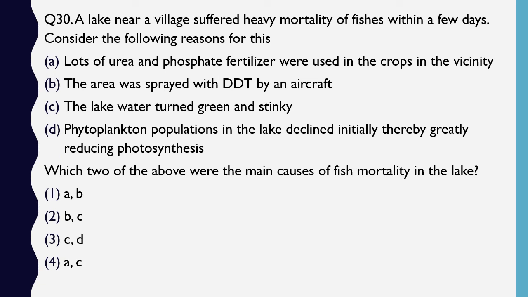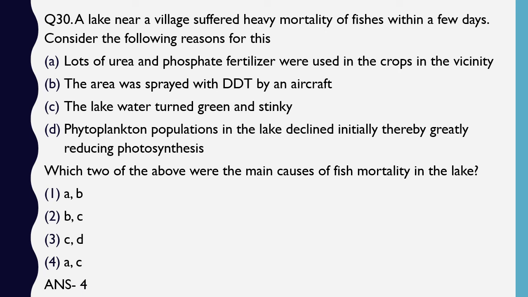Question number 40. A lake near a village suffered heavy mortality of fishes within a few days. Consider the following reasons for this. A: A lot of urea and phosphate fertilizers were used in crops in the vicinity. B: The area had been sprayed with DDT in an aircraft. C: The lake water turned green and stinky. D: The phytoplankton population in the lake declined initially, thereby greatly reducing photosynthesis. Which one or which two of the above were the main causes for fish mortality in the lake? Correct answer is option 4, A and C.